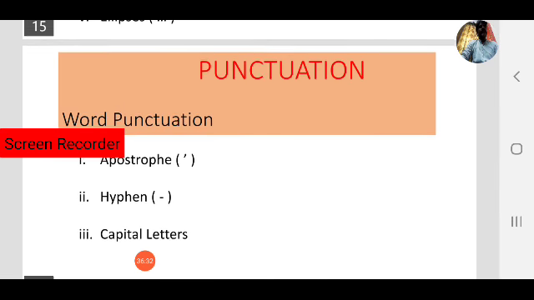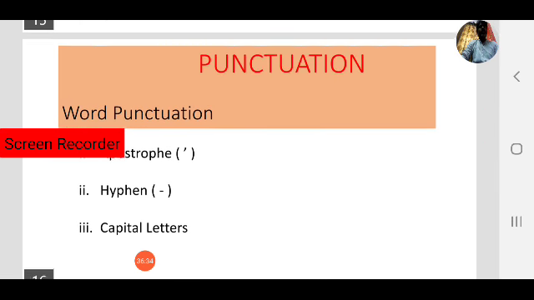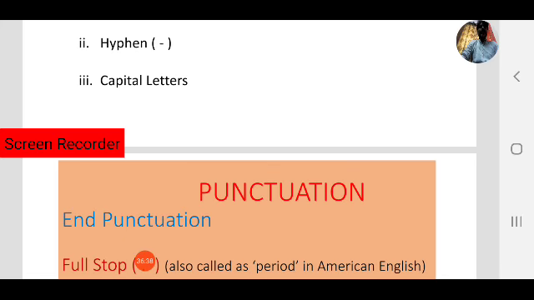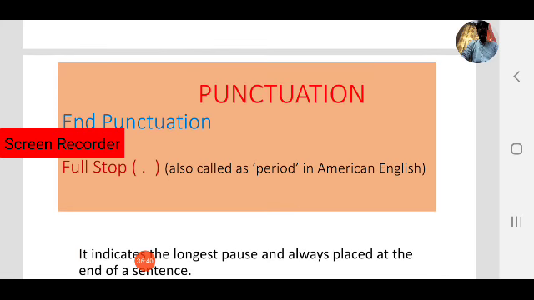These 3 marks come under word punctuation. We also discussed end punctuation. How many marks are there in end punctuation? Yes, you are right: full stop or period, exclamation mark, and question mark.